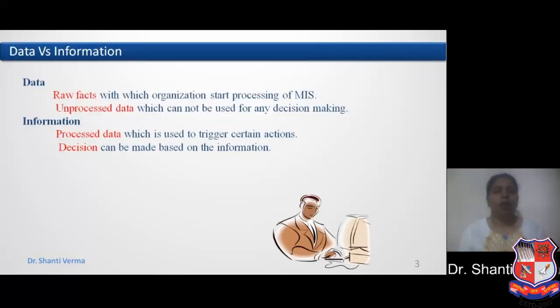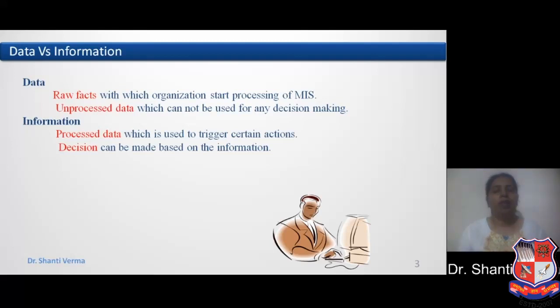Let's first recall the concept of data versus information. Data is raw facts which an organization starts processing in a management information system. Unprocessed data cannot be used for any decision making.